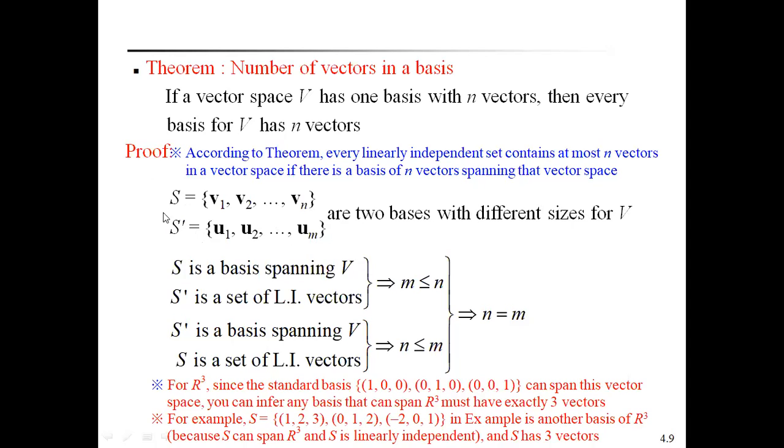Now we have to prove that in this theorem, the number of vectors of S is equal to the number of vectors of S'. That is the required result. If a vector space V has one basis with n vectors, then any other basis for V also has n vectors. So there are two different bases having the same number of vectors in the vector space.